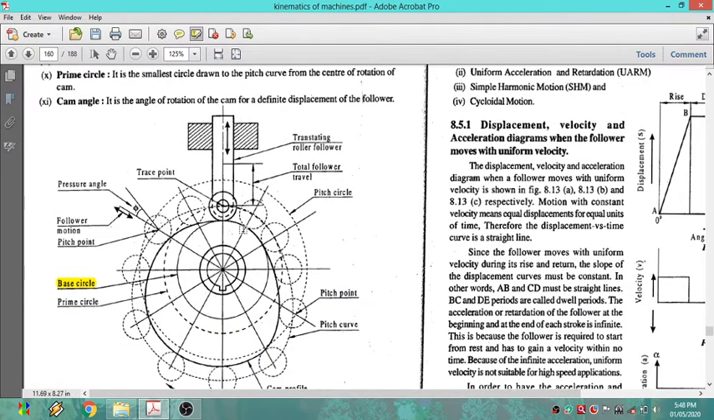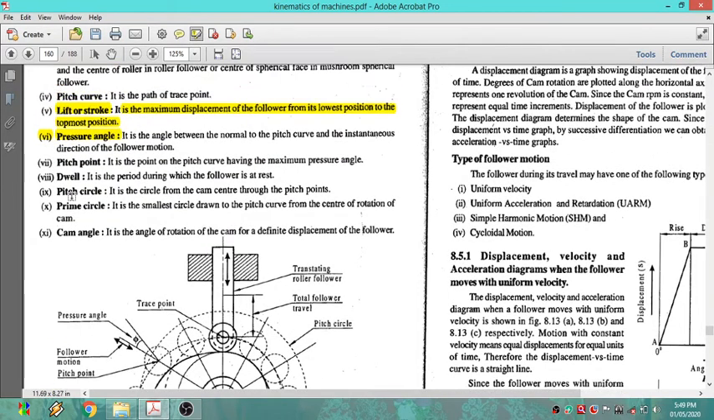Now you have observed that here is the movement of the follower, and if you draw one line, it is passing through the center of the cam, and if you make one angle, because whenever the cam is rotating, the follower will come here and ultimately it will change by some angle, right? So that angle you can call the pressure angle.